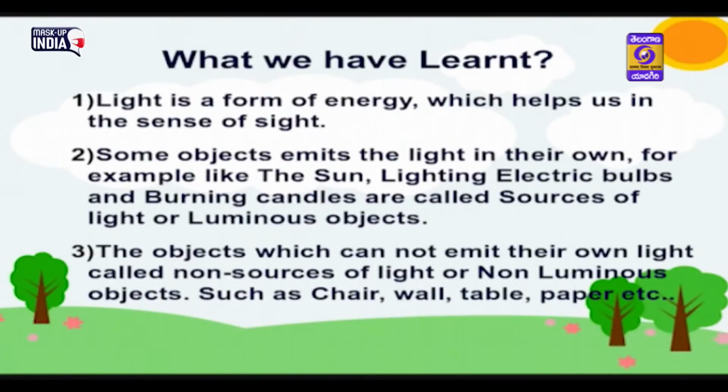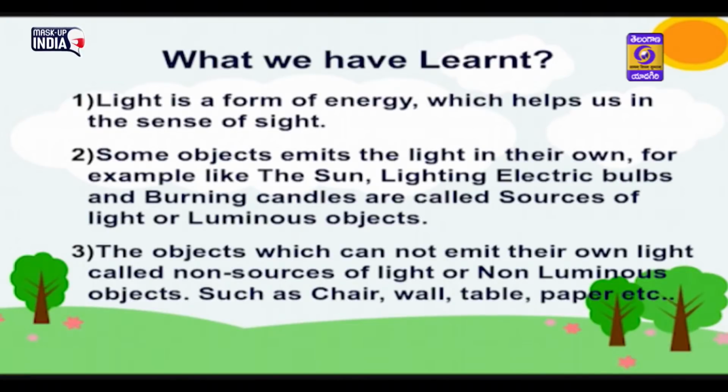What we have learned: light is a form of energy which helps us in the sense of sight. Some objects emit light on their own, for example the sun, lightning, electric bulbs and burning candles. They are called sources of light or luminous objects.